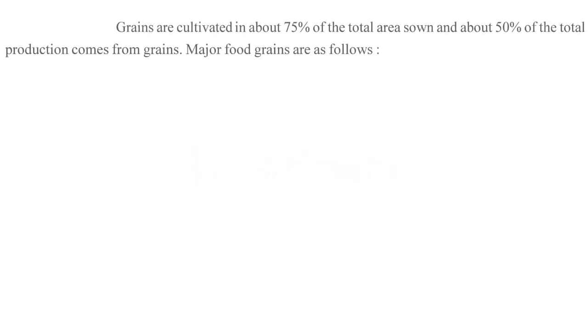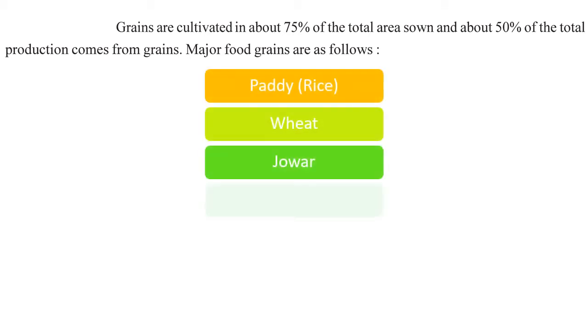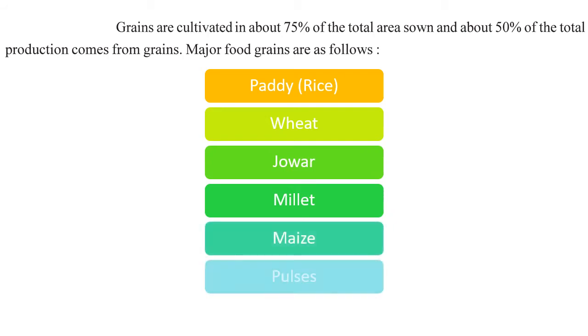We will start with the food grains. These are the main staple food of the Indians. Grains are cultivated in about 75% of the total area sown, and about 50% of the total production comes from the grains. Major food grains are as follows. One is paddy, then comes wheat, jowar, millet, maize, pulses, and the nagli. We will discuss all of these grains one by one.